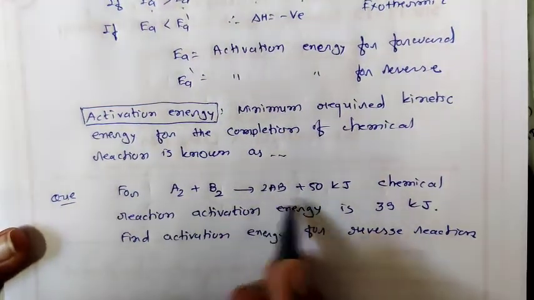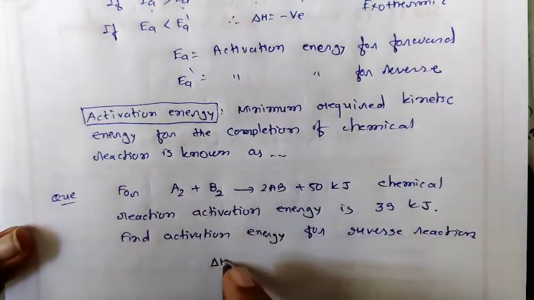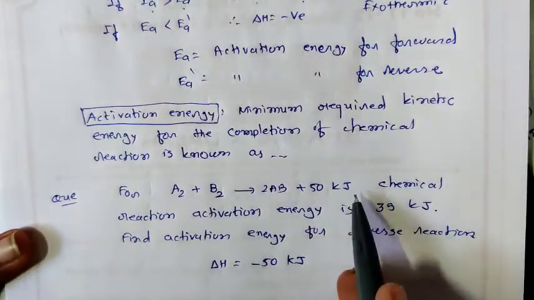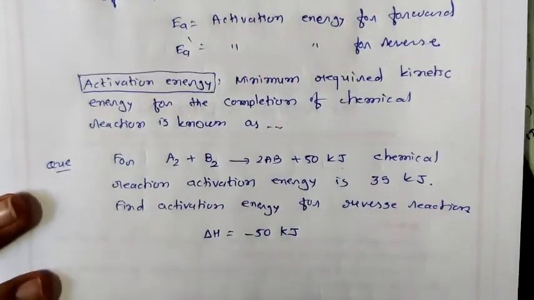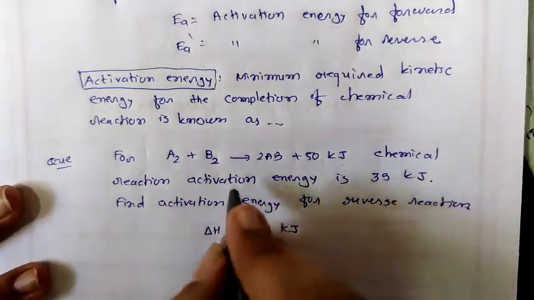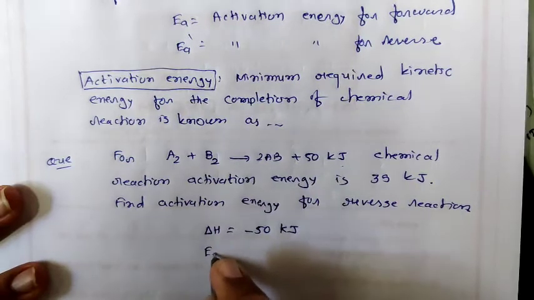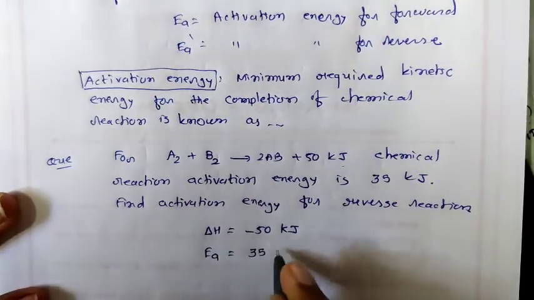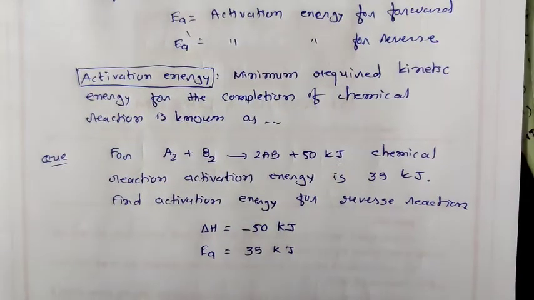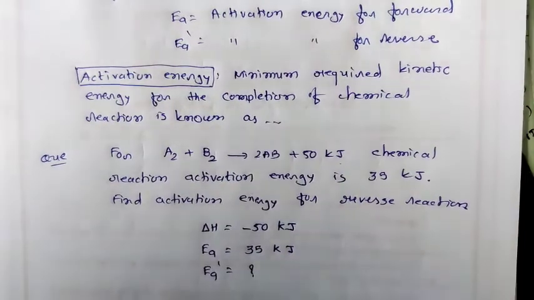A2 plus B2 gives 2AB plus 50 kilojoule, the reaction is given. The reaction indicates that this is an exothermic reaction because the value of energy is on the right side of the chemical reaction. So delta H is equal to minus 50 kilojoule. Now the activation energy of this reaction is given, that means EA for the forward reaction is 35 kilojoule, and we have to find the activation energy for the reverse reaction. So we have to find EA dash.